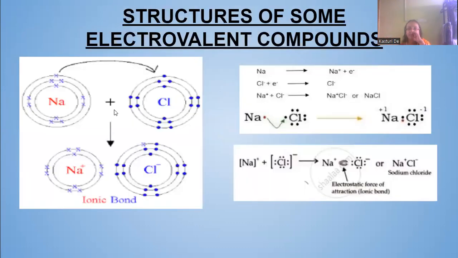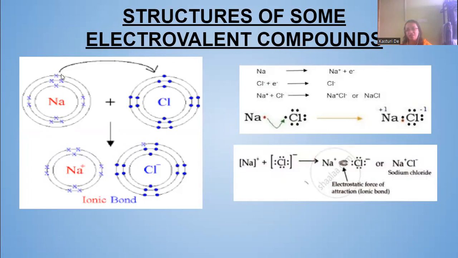So this is the structure of some electrovalent compounds. See sodium chloride. You can see the ionic bond that is formed by sodium chloride. Sodium has 1 valence electron: 2 in the first shell, 8 in the second shell, and 1 extra electron in the third shell, the valence shell.